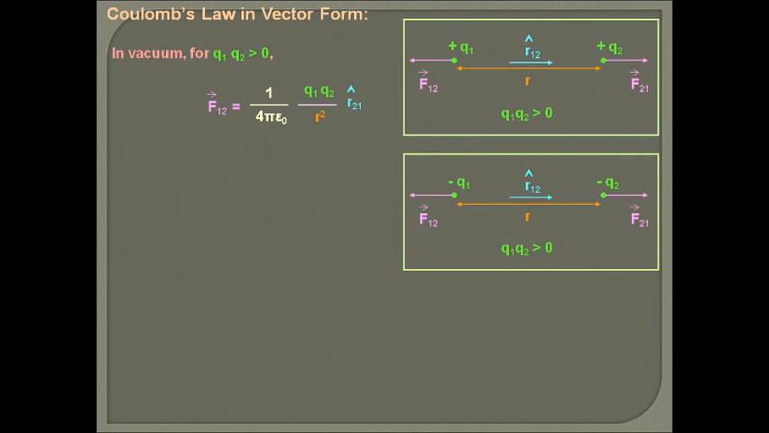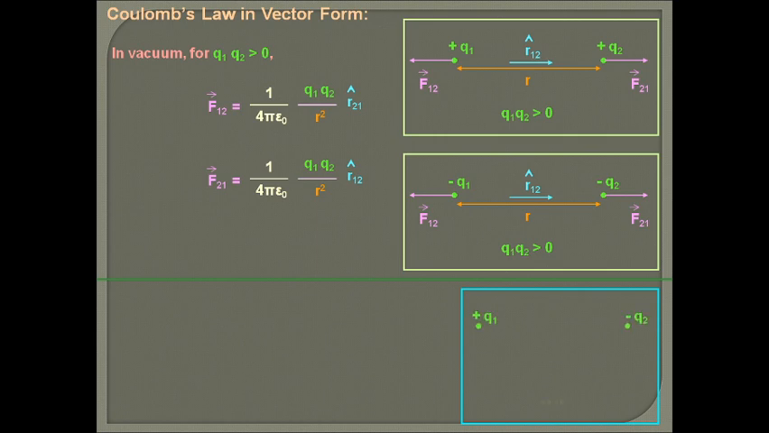So F12, how to write? Magnitude is the same, 1 by 4 pi epsilon naught q1 q2 divided by r square, times the r21 unit vector, because the force F12 is in the direction of the unit vector r21. And F21, when we write, is 1 by 4 pi epsilon naught q1 q2 upon r square times the r12 unit vector. So the unit vector is opposite, because r12 means distance is measured from q1 to q2, and F12 means the force acting on 1 due to the second charge. So this is the way to write Coulomb's law in vector form.